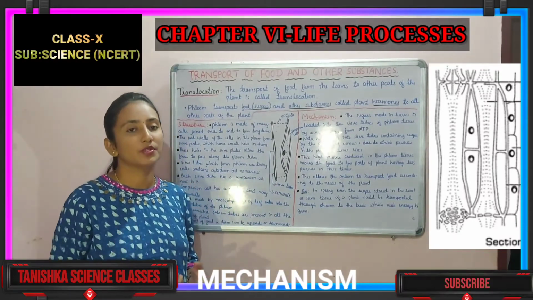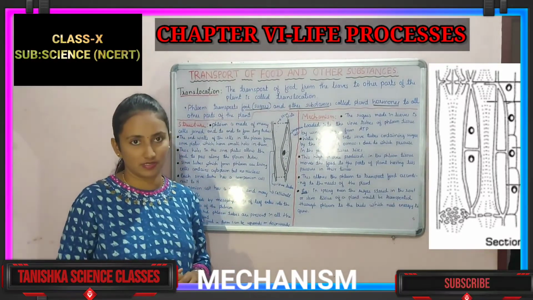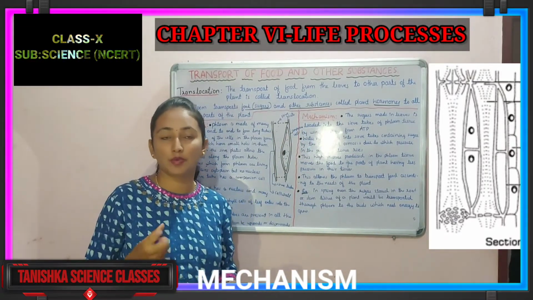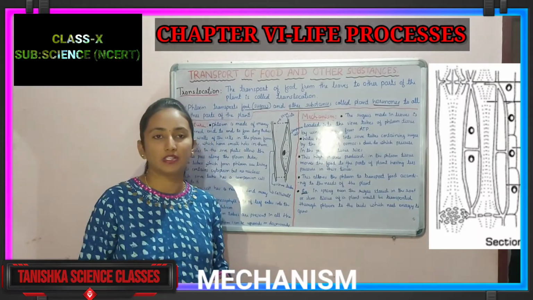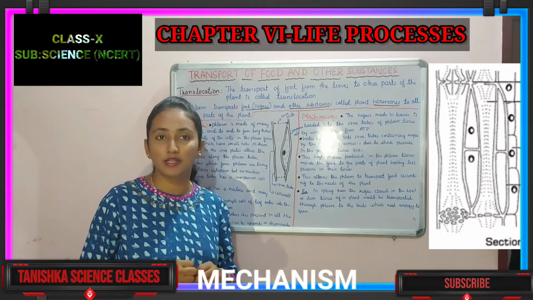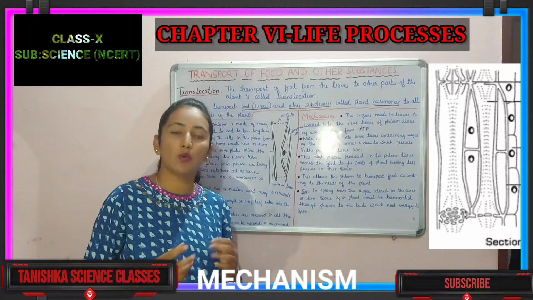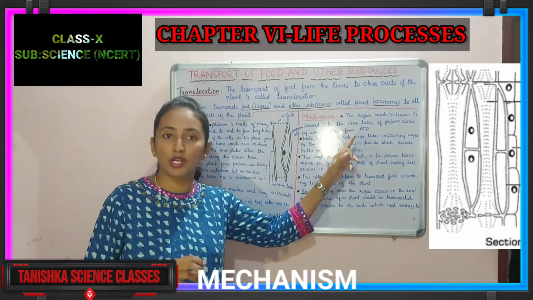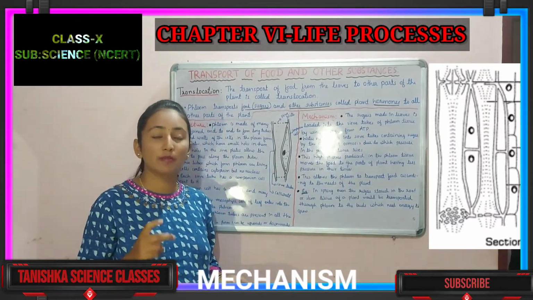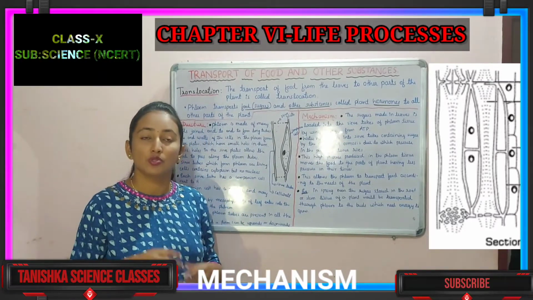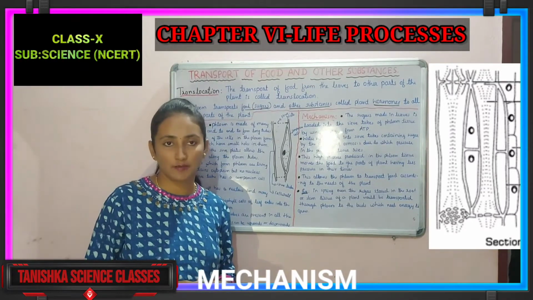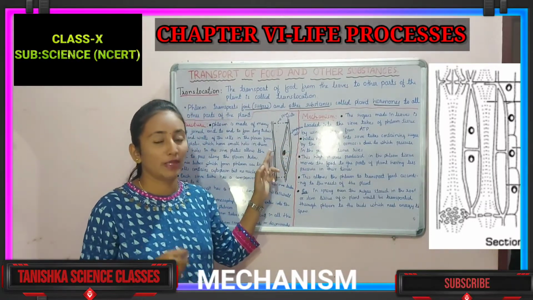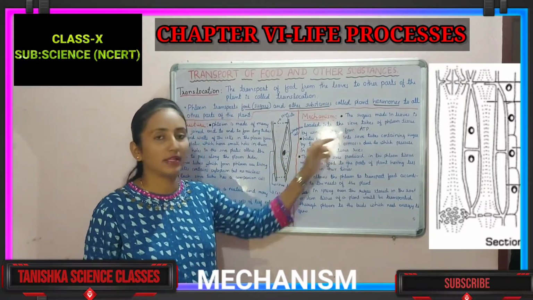How will the phloem tissue transport the food and other substances? The transportation of food and substances is done by a process utilizing energy by the plants. There will be the ATP. The phloem uses that ATP's energy. Sugars, otherwise food, will be prepared in the leaves and loaded into the sieve tubes. There are the mesophyll cells. What are the mesophyll cells? Where the food is prepared is called the mesophyll cell. In that place food is prepared and loaded into the sieve tubes with the help of the energy provided by the ATP.